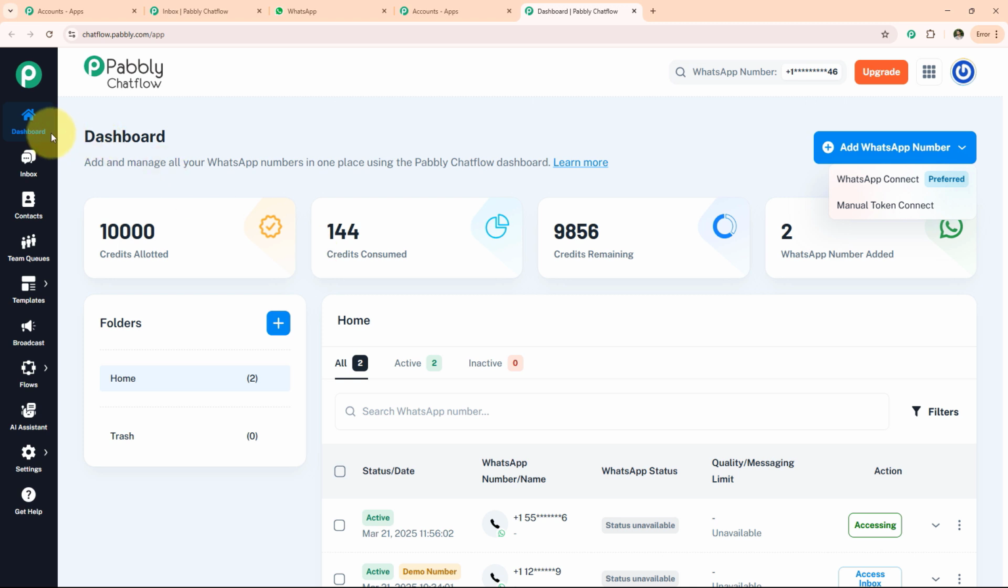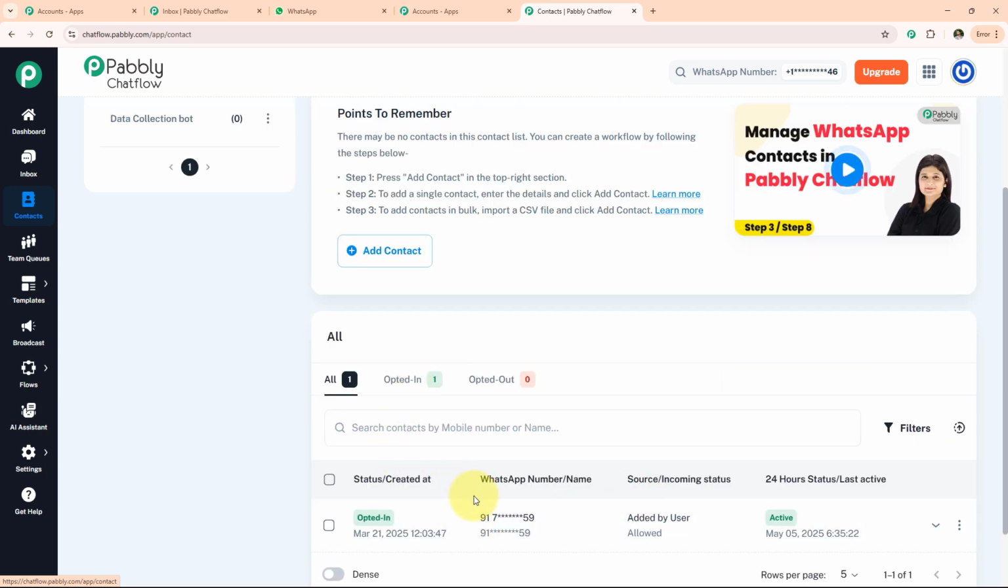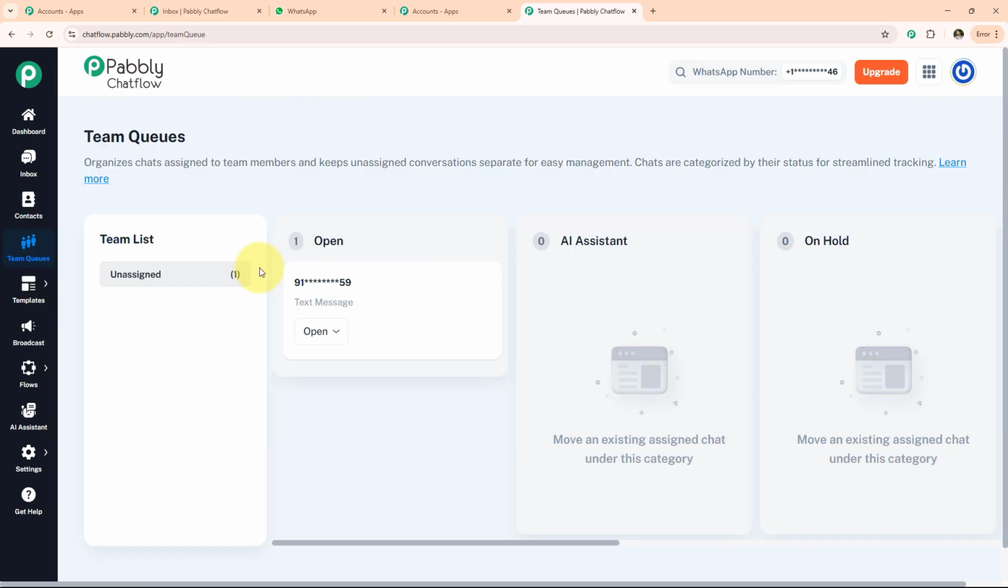Now you can see the navigation on the left side, the inbox section. In this section we check the WhatsApp responses. Now we have the contact field. In this field we add contacts and create a contact list like this. Now we have the team queue. Team queue is used to show the list of chats assigned to team members.